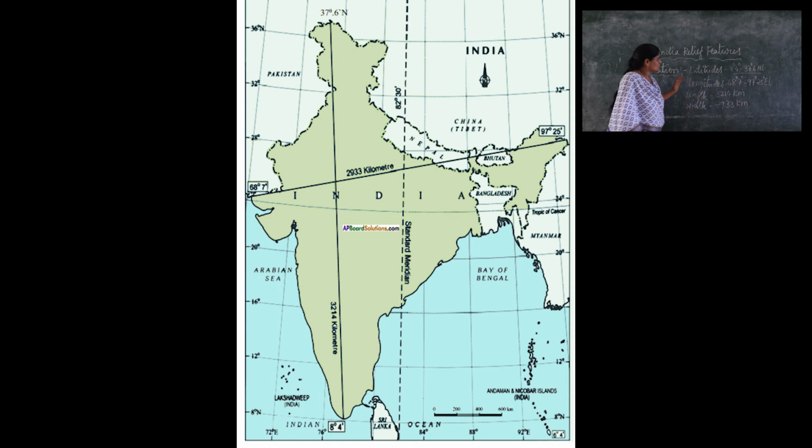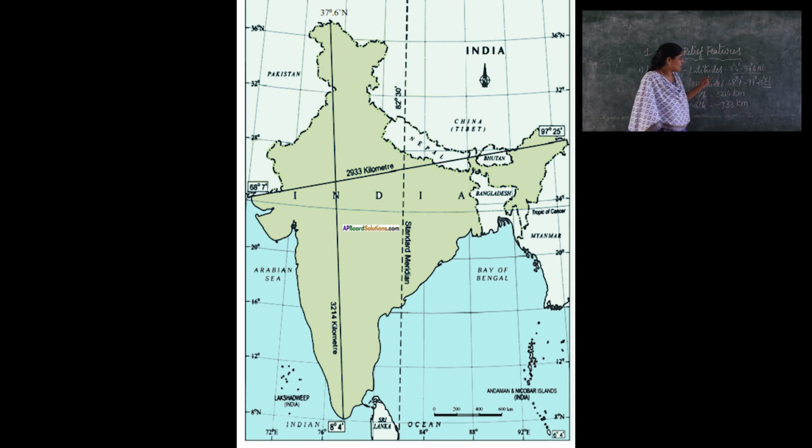Between which longitudes is India located, children? See, 68 degrees 7 minutes to 97 degrees 25 minutes east longitudes. Here also you have to remember the direction.